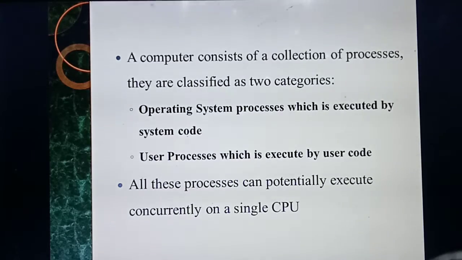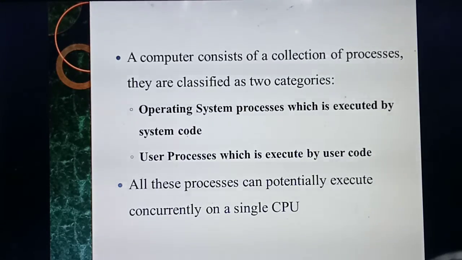Processes are classified into two types. The first one is executed by system code, and the second is executed by user code. System code means the code is stored by default in the system itself, maybe in RAM, ROM or the processor, where some programs are stored. That is called system code. So the operating system is executed by system code.